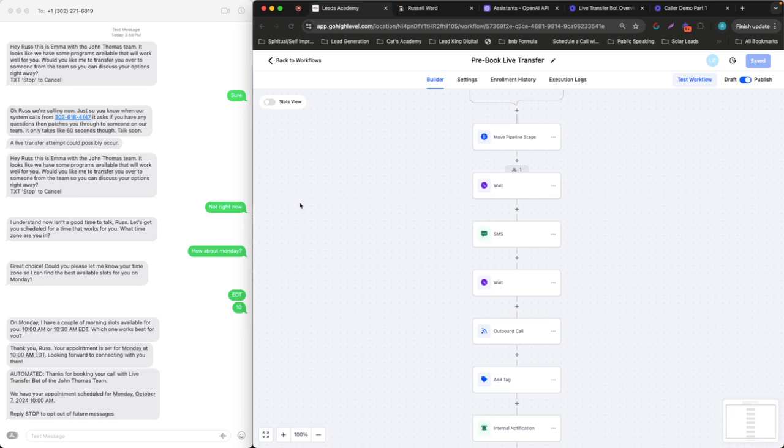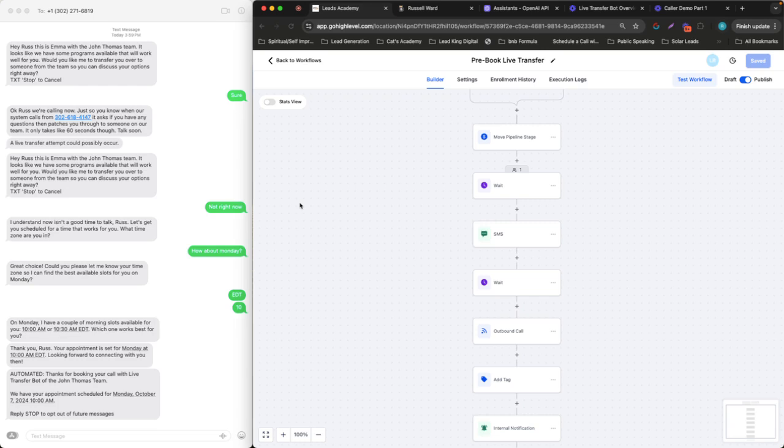So that is it, guys. This is the most advanced way, and the easiest way, that I have found to bring in leads, have an AI bot talk to somebody, and have it trigger an AI caller who then will live transfer it to a human. Now, why do we do all these steps? Because we want to be able to tell our end client, don't worry about anything. Just put this number into your cell phone, and when you see a live transfer coming through, you know that's a pre-qualified person that wants to talk to you. And then all this cool tech stuff happens on the back end.